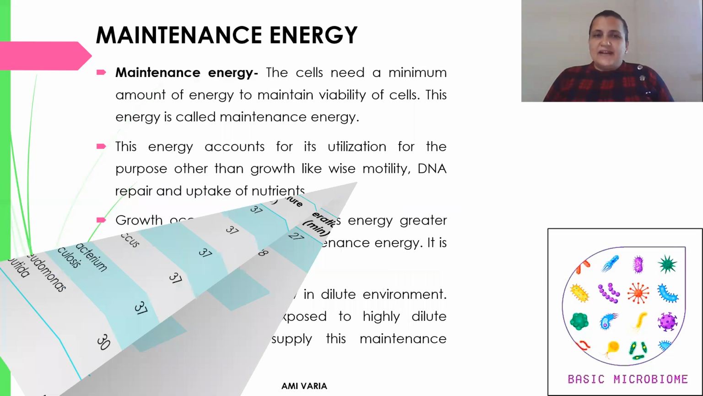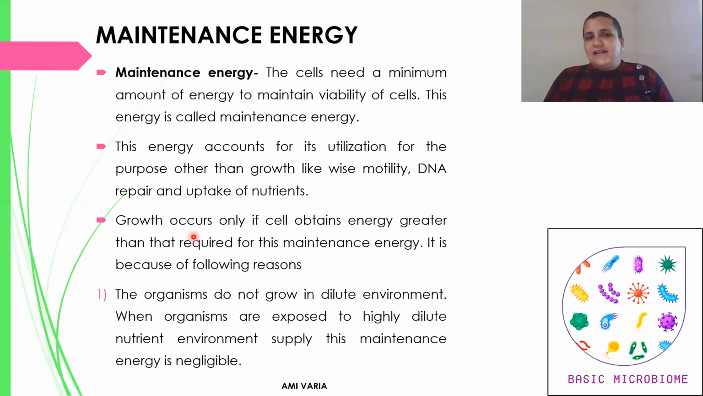Now last, maintenance energy. The cells need a minimum amount of energy to maintain their viability. This energy is called the maintenance energy. Maintenance energy is required to maintain the viability of the culture during the whole cycle of growth. The energy is utilized for purposes other than growth, like motility, DNA repair systems, and uptake of nutrients. Growth occurs only if the cells obtain energy greater than that required for the maintenance energy.